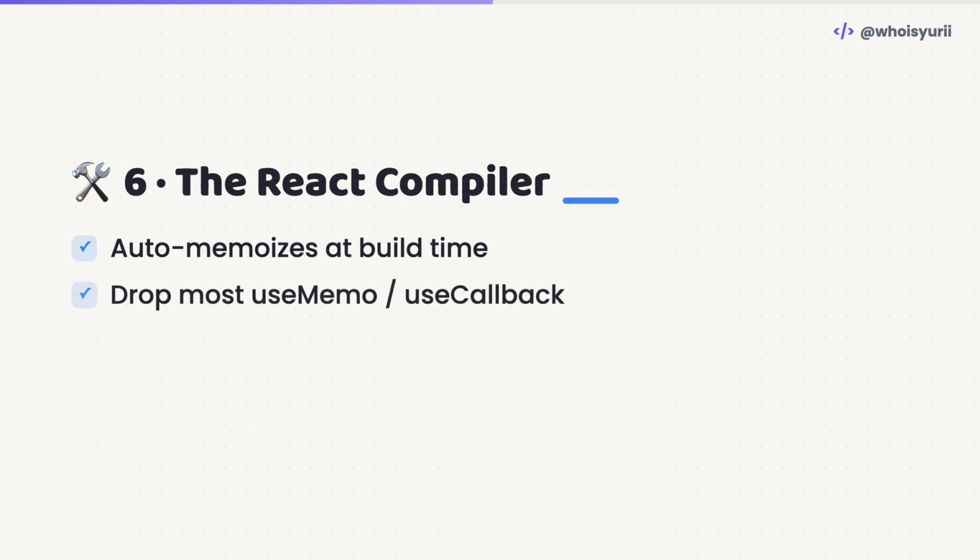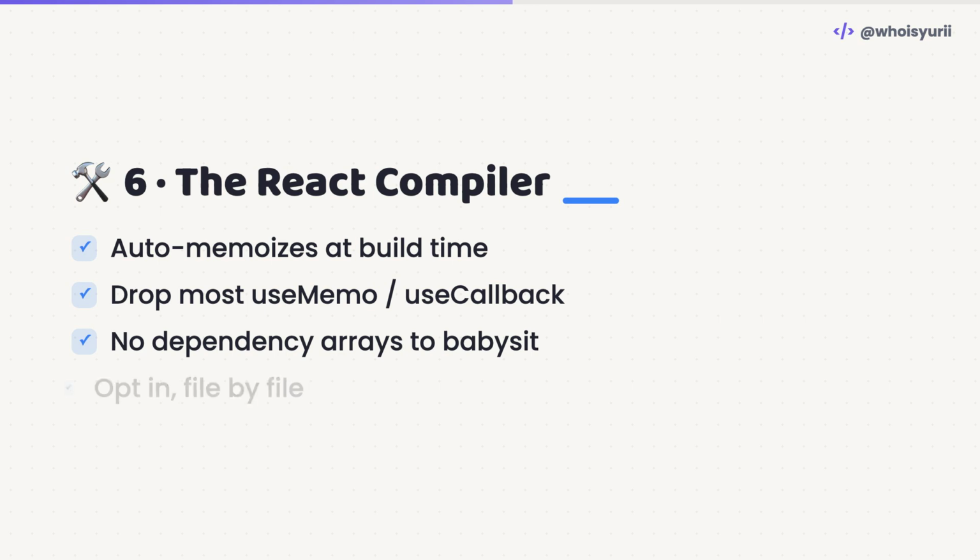It rewrites your components at build time to memoize exactly what's needed. That means you can delete most of your useMemo, useCallback, and memo, and stop debugging stale dependency arrays. Write straightforward code and let it optimize.